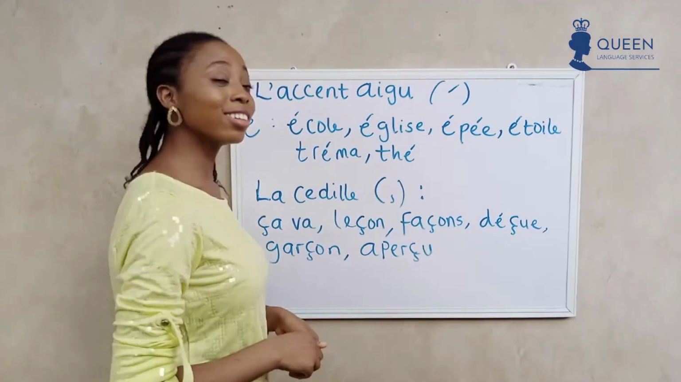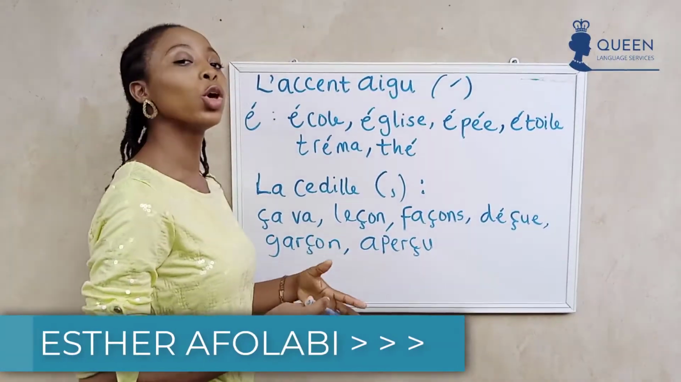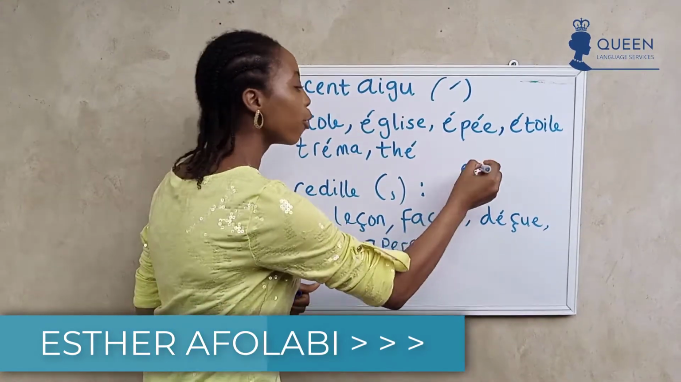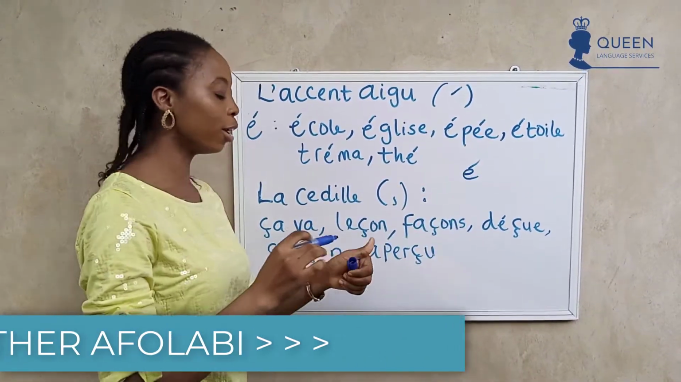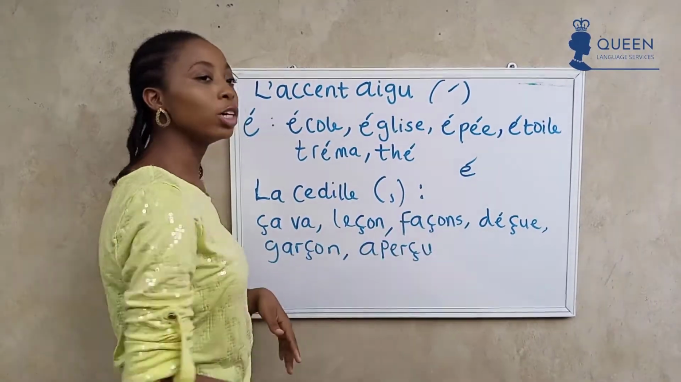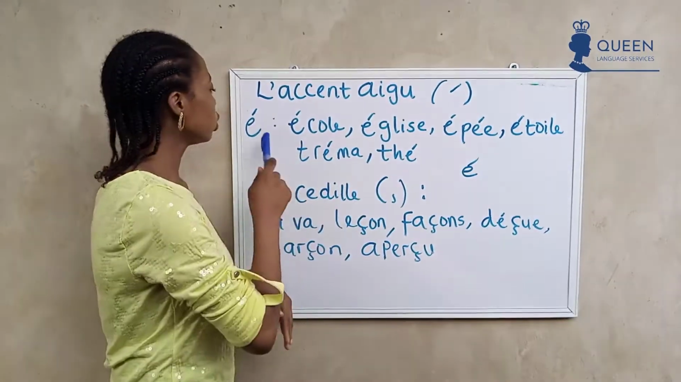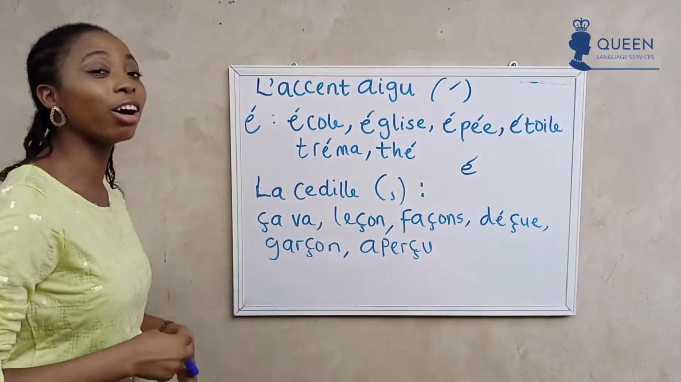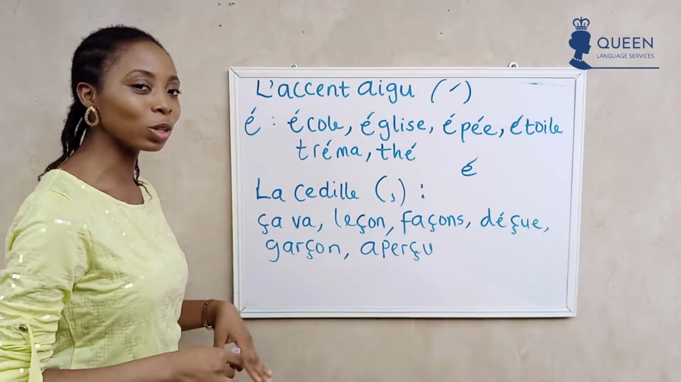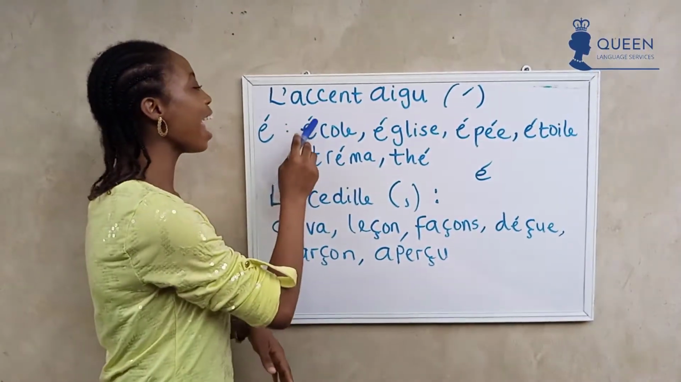Let's start. Accent aigu comes with a mark ascending forward, and it is mostly used with the vowel E. In French, you will always find accent aigu with this vowel. Let's look at the sound it gives, with examples. Accent aigu gives the sound A. Please note, accent aigu gives the sound A in words like école.